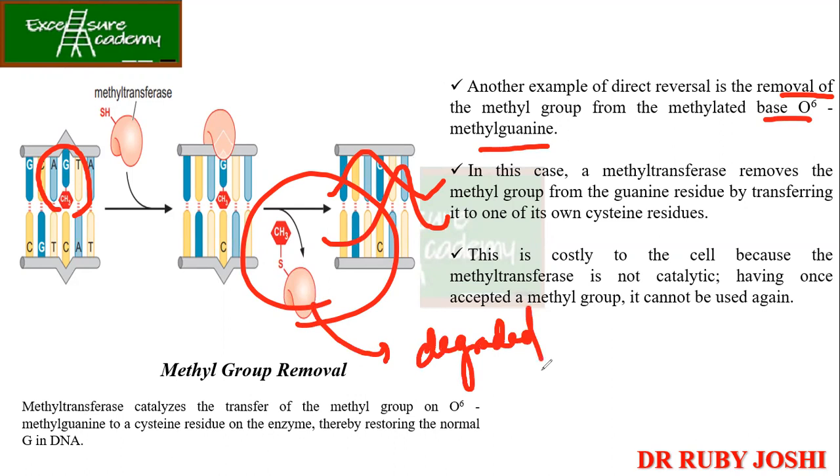Why? Because it cannot be reused again. This entire enzyme becomes useless after it accepts the methyl group. So it will be degraded and broken down into its simpler components, and these amino acids will be recycled. Normally, if you have a group, you remove it and the enzyme remains functional. But in this case it is not possible, since it is not catalytic. Once it has accepted the methyl group, it cannot be used again. So we send the entire enzyme for degradation.